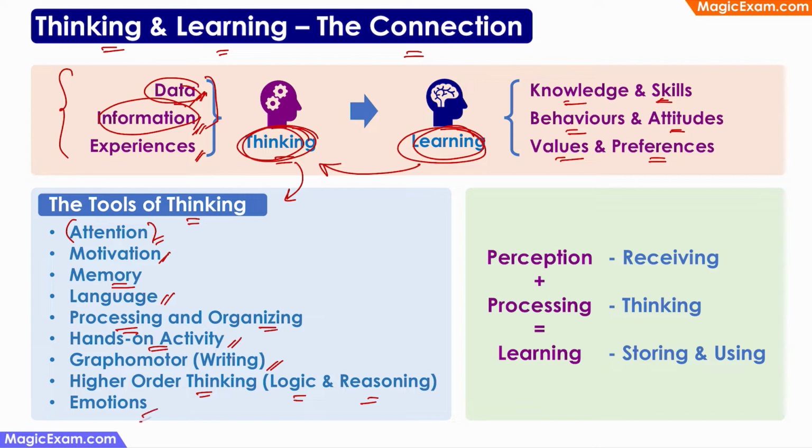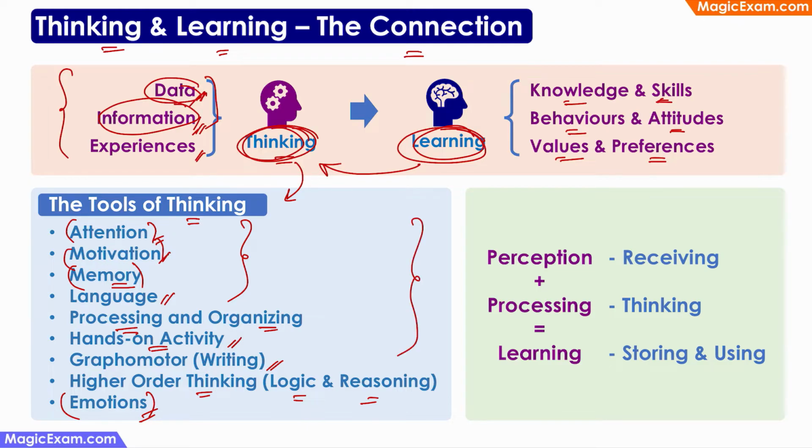And finally, emotions. If you are sitting in class, you are trying to pay attention, you have some sort of motivation and your memory is good, but you are feeling very sad and you are emotionally not ready to learn that day. So then you will not be able to learn anything. Therefore, emotions are also very, very important because they can control all the other factors and all the other tools. So these are the different tools of thinking.